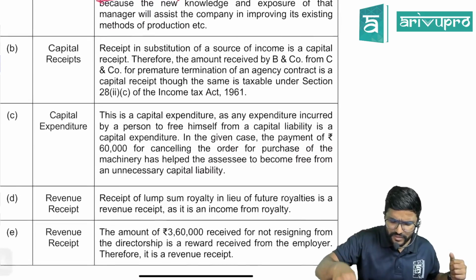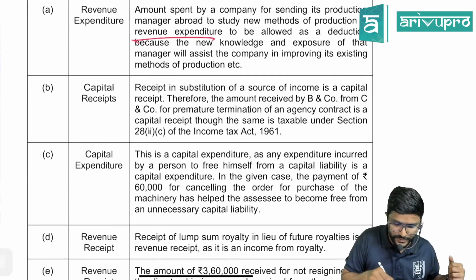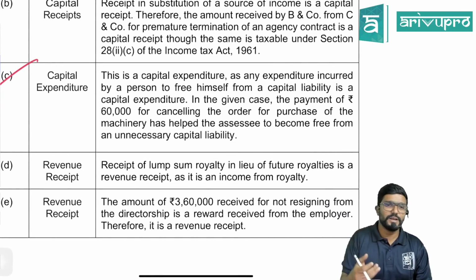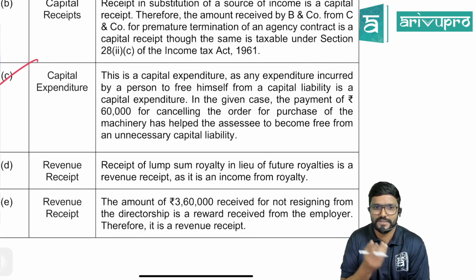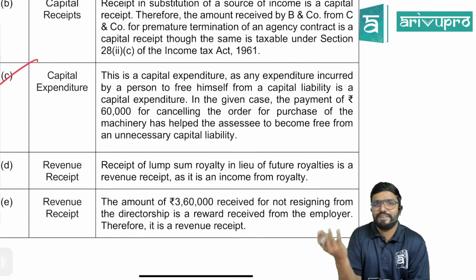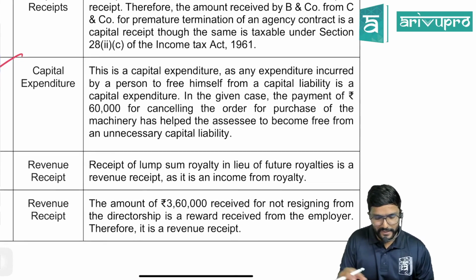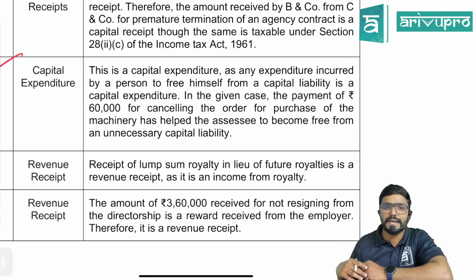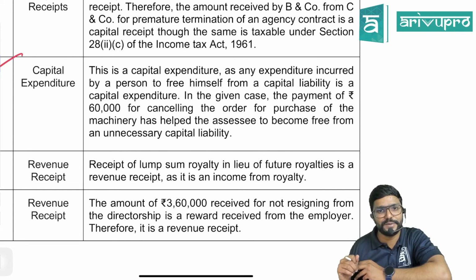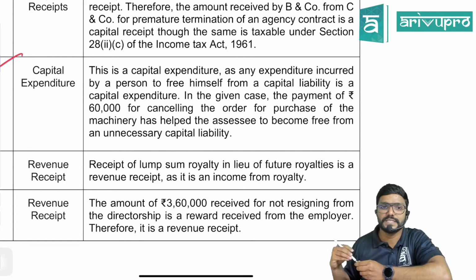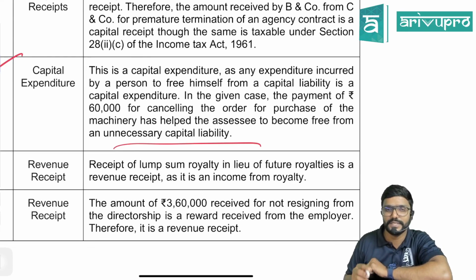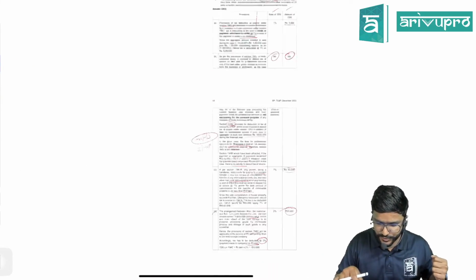So it is a capital expenditure, or we can also call it a capital loss, guys, because normally expenditure means which will give some benefit for us. Whatever compensation I am paying will not give any benefit. It actually saved me from incurring capital expenditure. This is a capital expenditure, as any expenditure incurred by a person to free himself from a capital liability is a capital expenditure. In the given case, the payment of 60,000 for cancelling the order for purchase of machinery has helped the assessee to become free from unnecessary capital liability. So it is capital in nature.